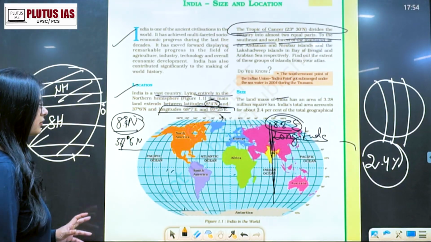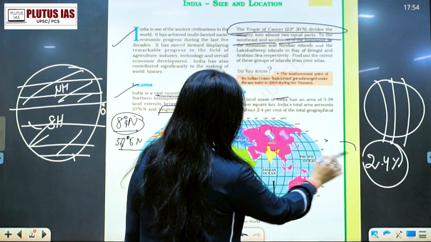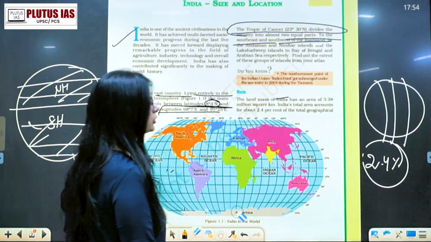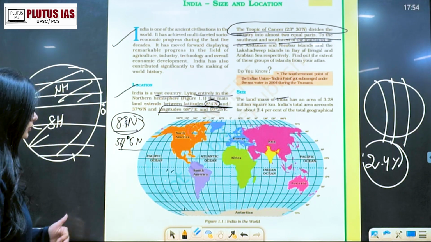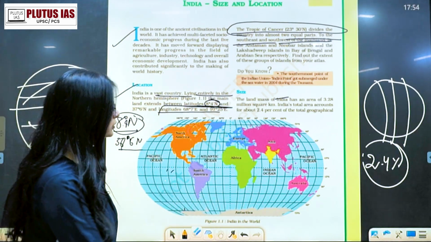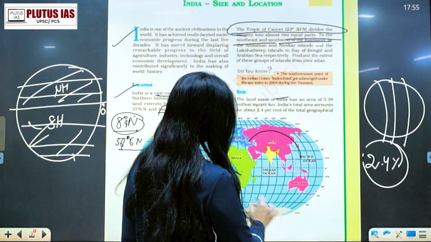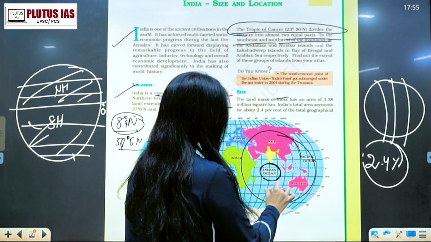Now look at the Indian Ocean here. If you can see the map here, refer to the atlases if you are carrying one. You can refer to the Black Swan Atlas or any atlas which is suitable to all of you. So you can see here the Indian Ocean, right?